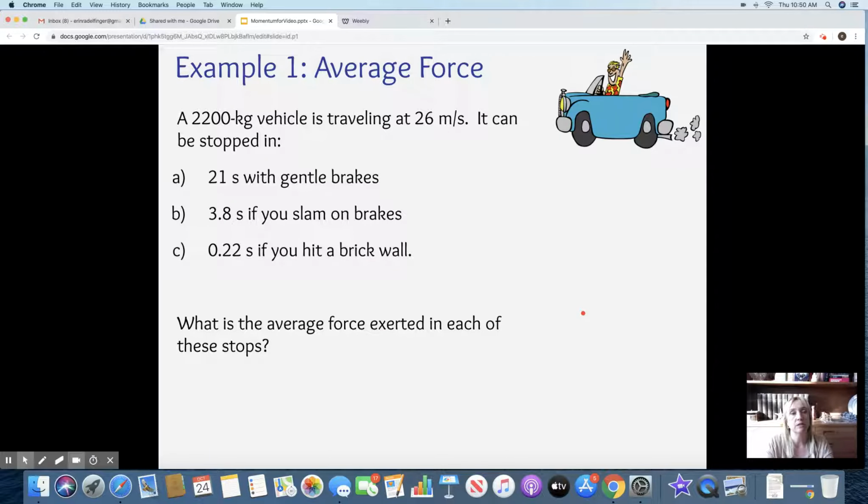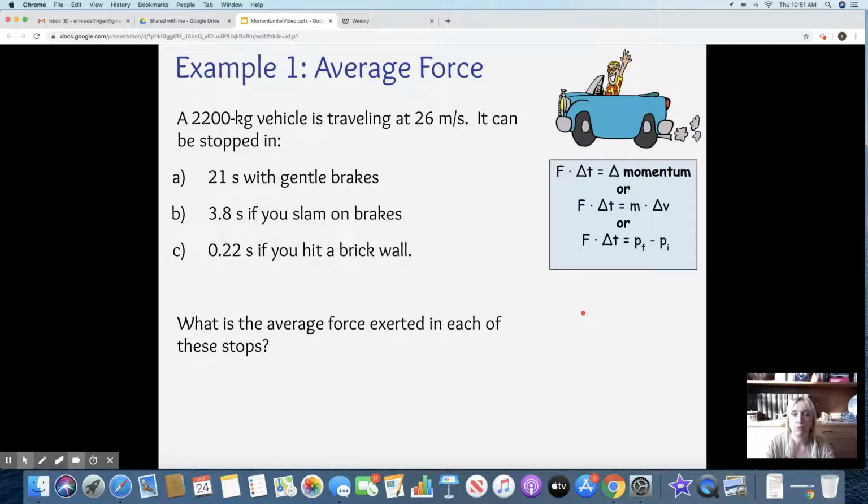Okay, so let's do some fun math. So you have an average force here, a 2,200 kilogram vehicle is traveling at 26 meters per second. It can be stopped in 21 seconds with gentle brakes, 3.8 seconds if you slam on the brakes, or 0.22 seconds if you hit a brick wall. So go ahead and do the math there. What is the force exerted on each of these? All right, so we have force, we have the time. I've given you the time. And you have the mass, right?